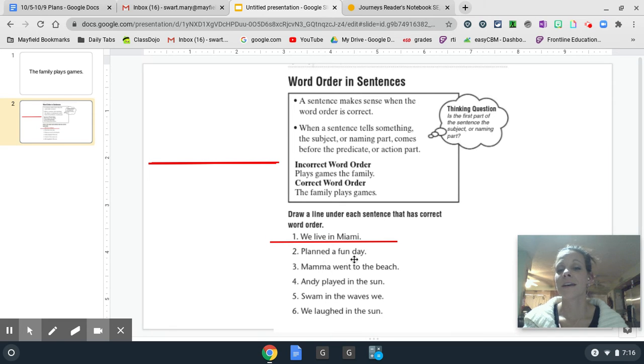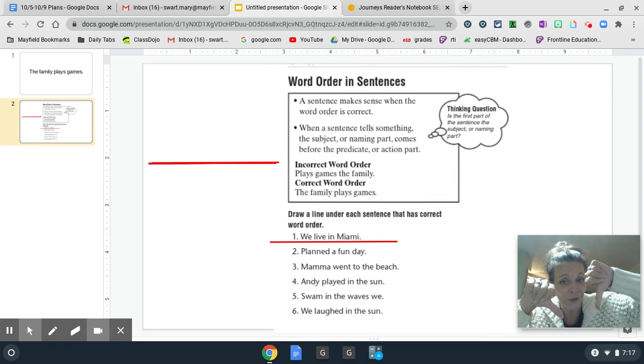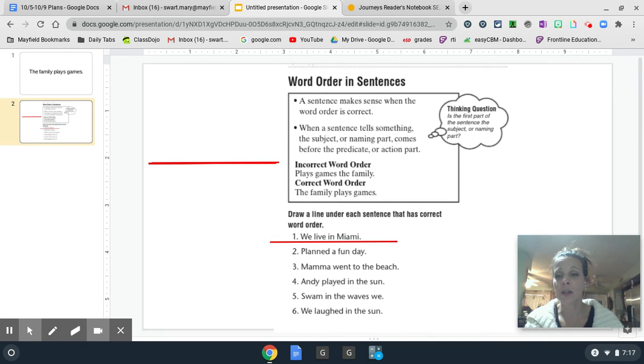Planned a fun day. Our thinking question, is the first part of the sentence the subject or naming part? Planned. Planned does not tell me who or what we're talking about. When I read planned a fun day, I'm still left asking, who planned a fun day? So, is this a correct word order or an incorrect word order? This is incorrect word order. So we're going to leave that sentence alone.